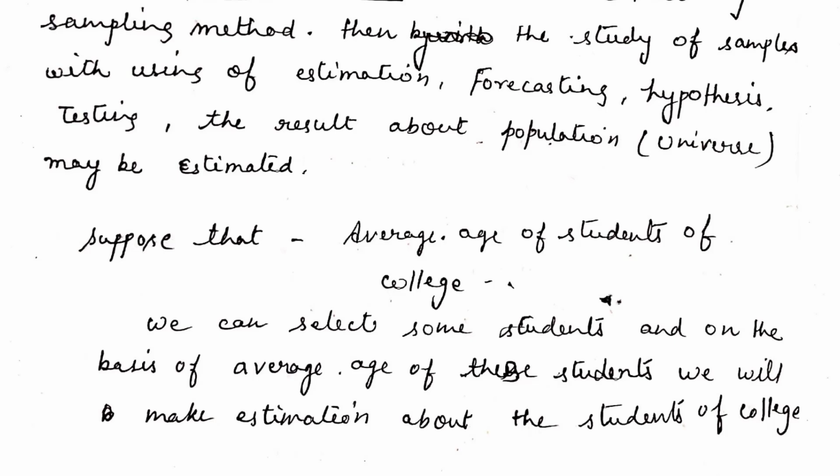Then, after collection of the data by the sampling method, we study the samples using estimation, forecasting, hypothesis and testing, and the result about the population may be estimated.